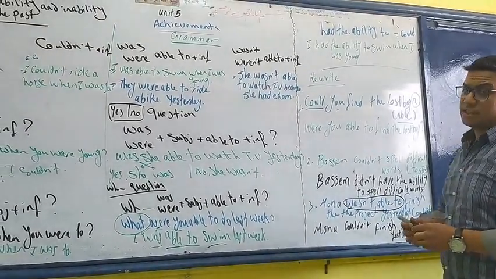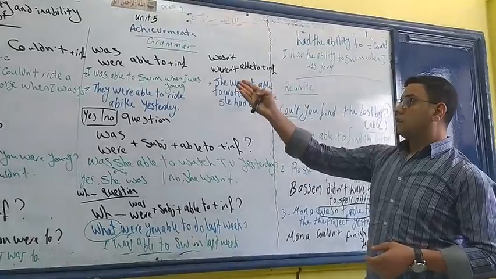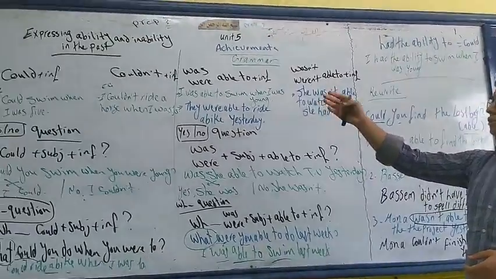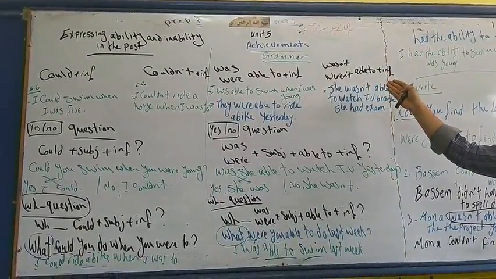Okay, so our lesson today is concentrating on could and couldn't in the past, the ability. Could equals was or were able to, couldn't equals wasn't or weren't able to.